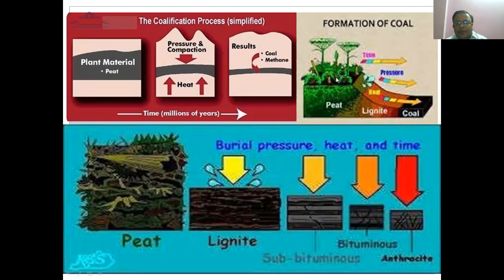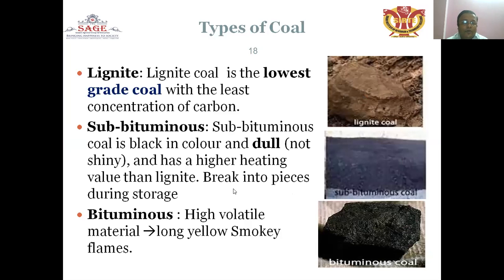Peat is taken from this side, lignite is produced on this side, and finally coal is produced on this side. The processes are heat, pressure and time. Peat is the raw material. Lignite is produced after processing, and bituminous, anthracite and subbituminous coal are produced in the final processing. Types of coal: lignite, subbituminous and bituminous.